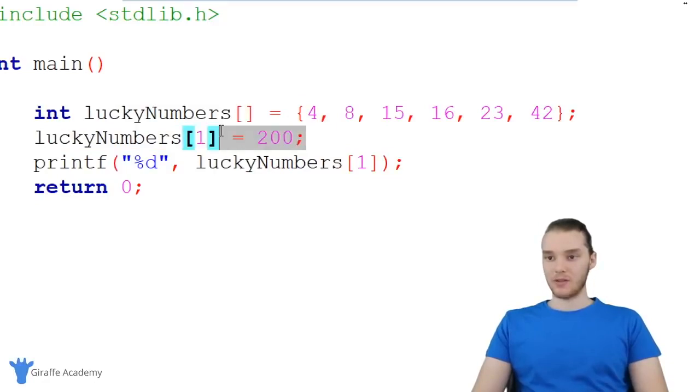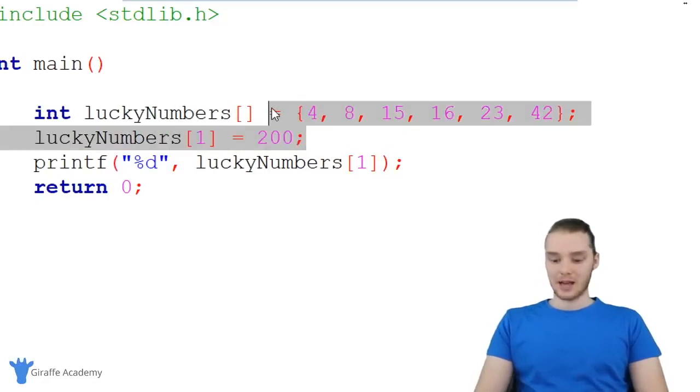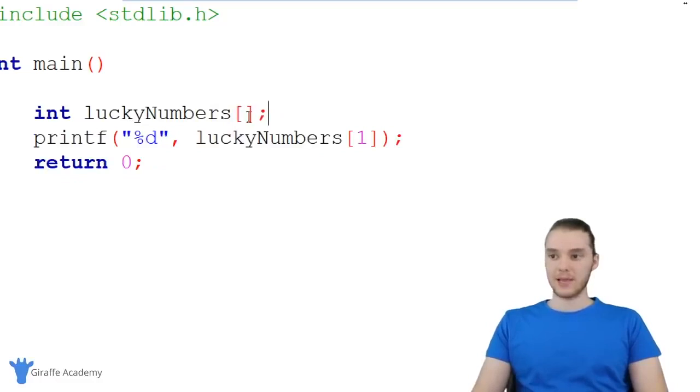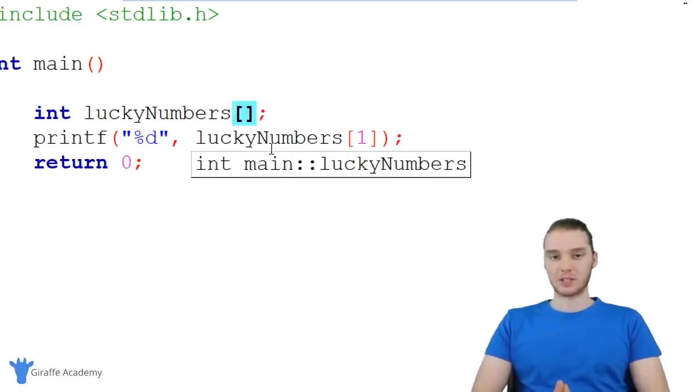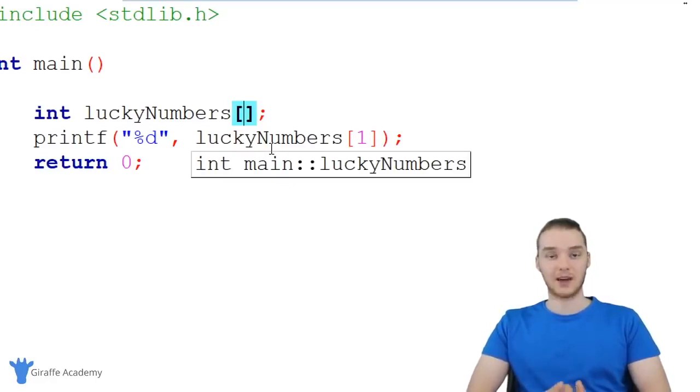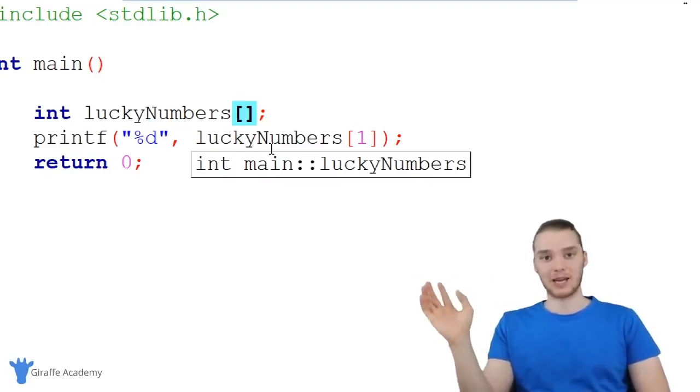But if we don't want to give it all that information, instead, I can just put a semicolon here. But inside of these square brackets, I need to tell C how many elements this array can hold. So I need to tell C, like, hey, this array can only hold like 10 elements, or this array can hold 20 elements, or whatever.